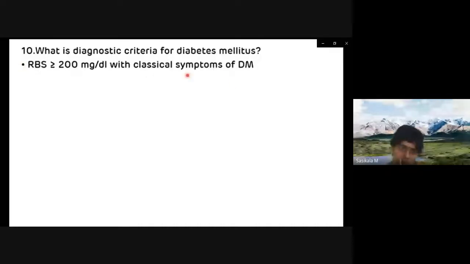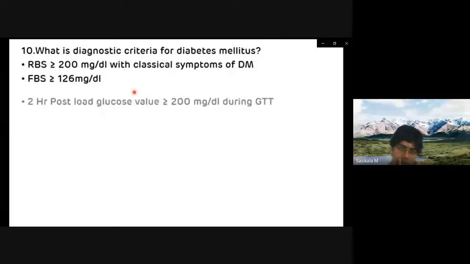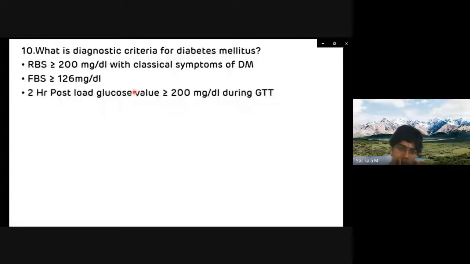If the fasting blood sugar value is greater than or equal to 126 milligram per deciliter, and the post-load glucose value in the OGTT is greater than or equal to 200 milligram per deciliter, and if the glycated hemoglobin is greater than 6.5 percent. So these are the criteria laid down by the American Diabetic Association for the diagnosis of diabetes mellitus, and everyone should remember this by heart.